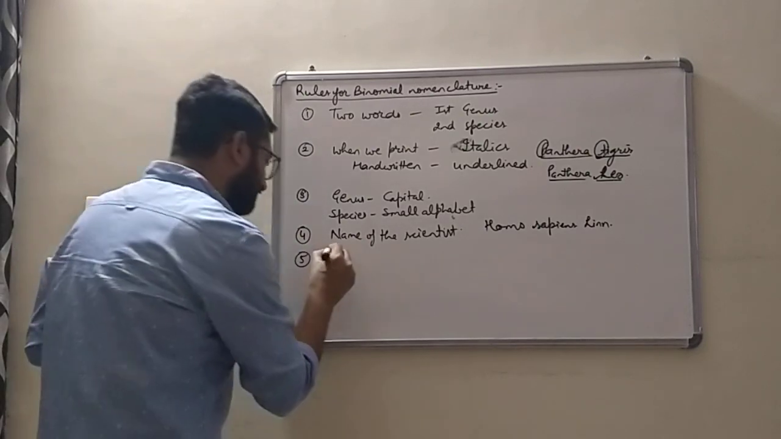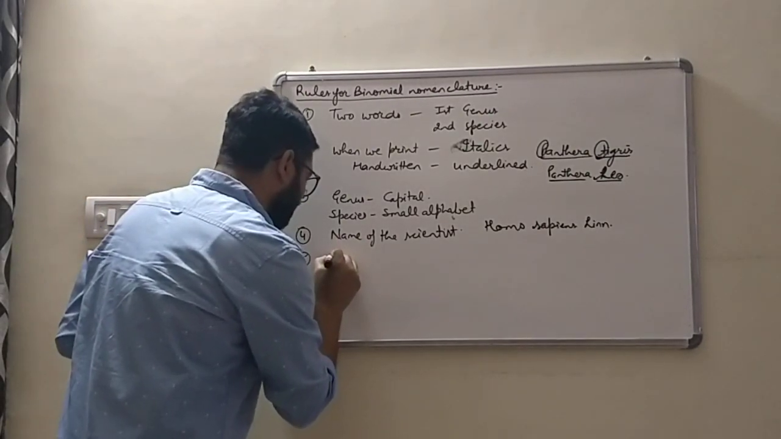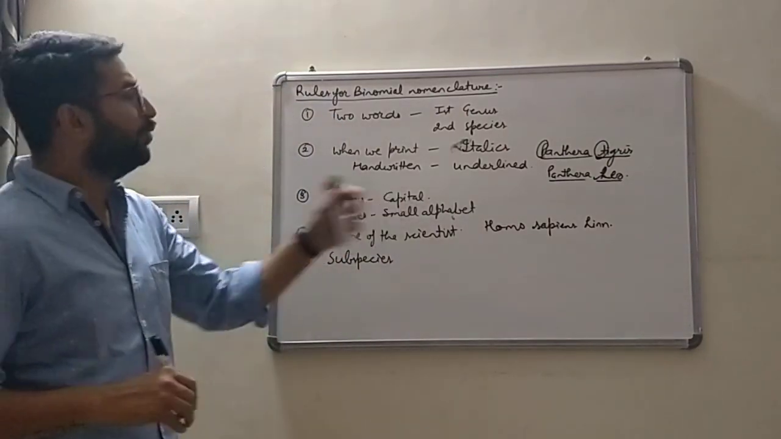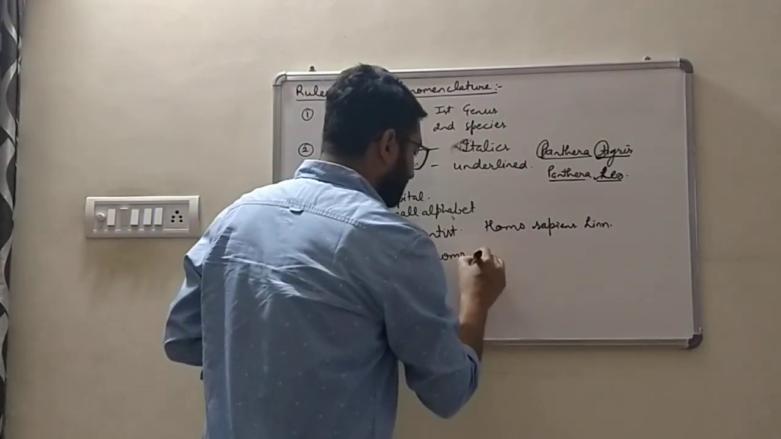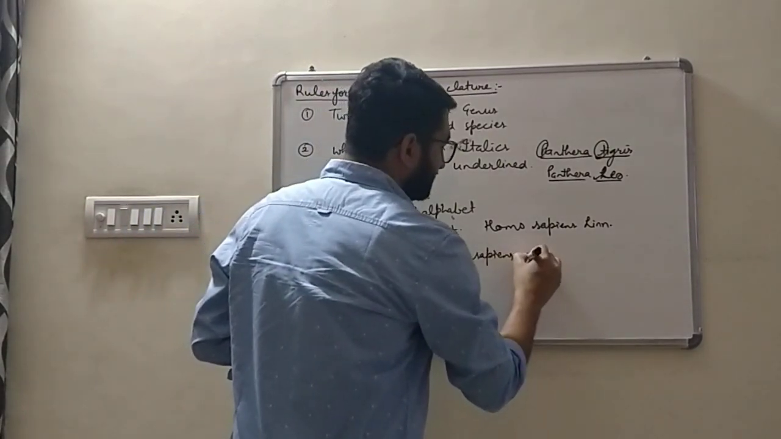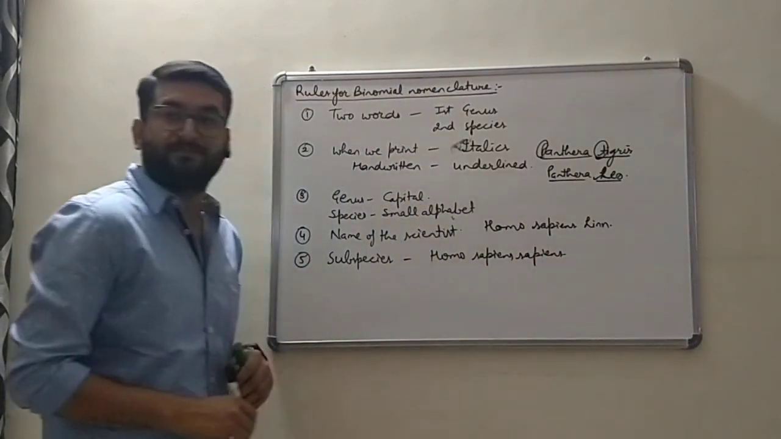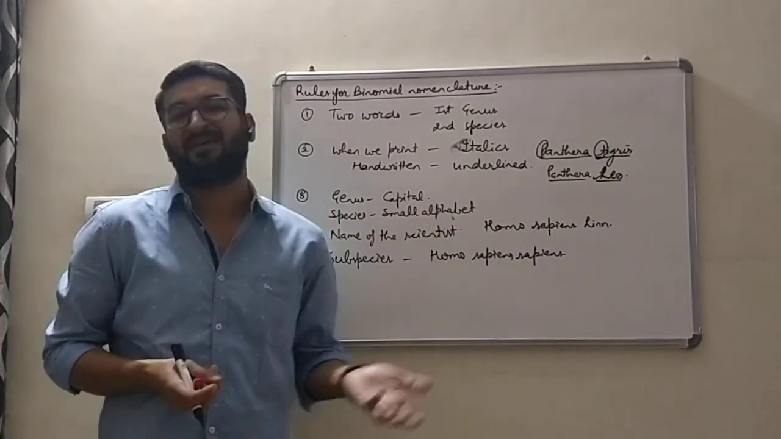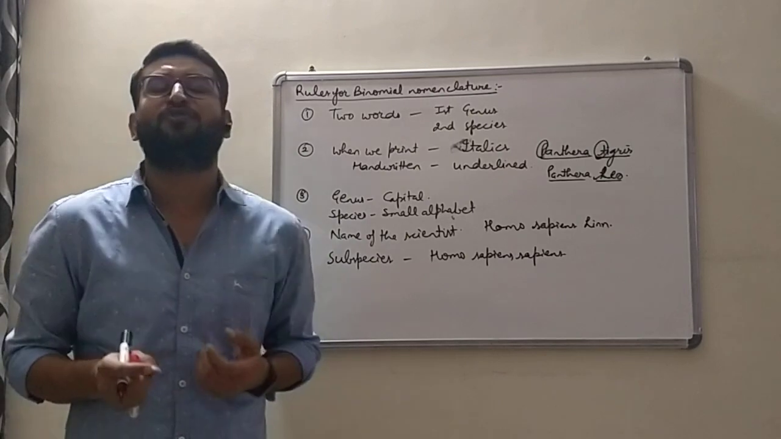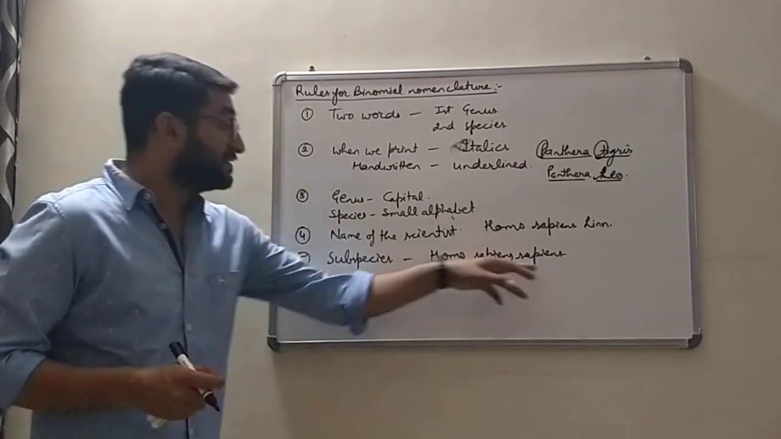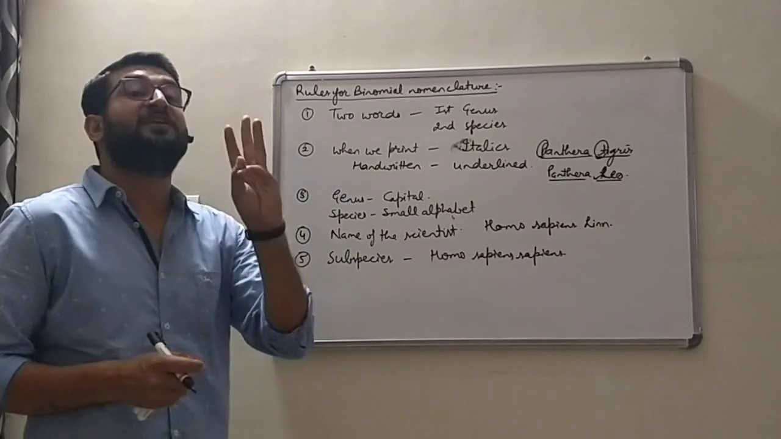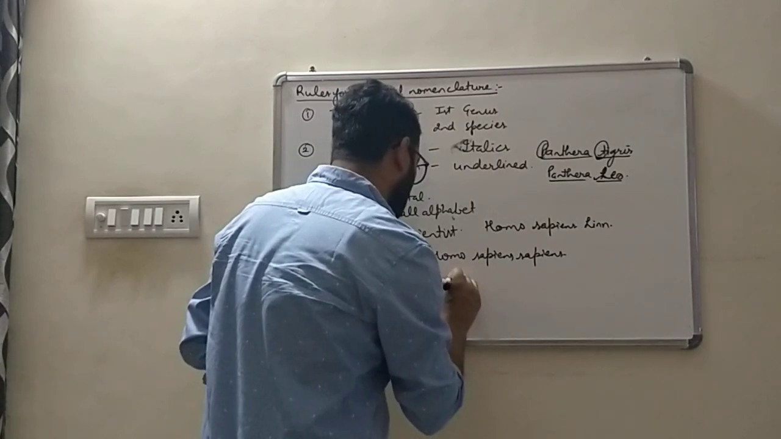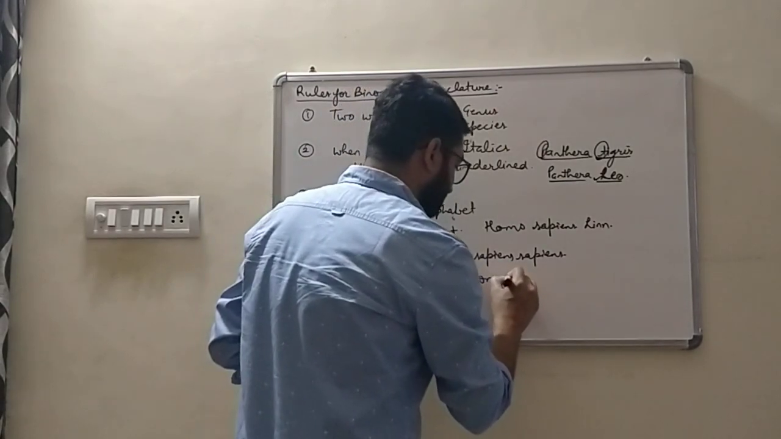The next rule is, you can write a third word, that is the name of the subspecies, along with the main name, Homo sapiens. Sapiens is the name of the subspecies, that is the name of a sub-variety of Homo sapiens. Homo sapiens is the scientific name of human beings. So this name includes three words now, and this type of nomenclature is referred to as trinomial nomenclature.